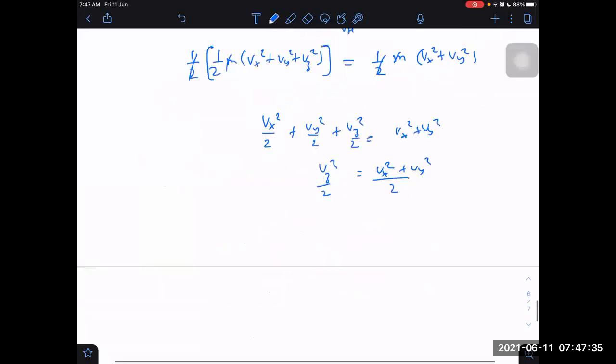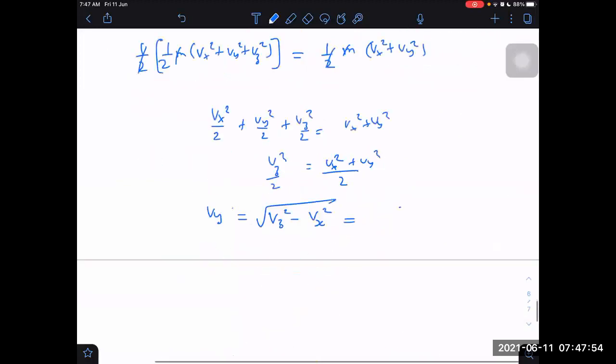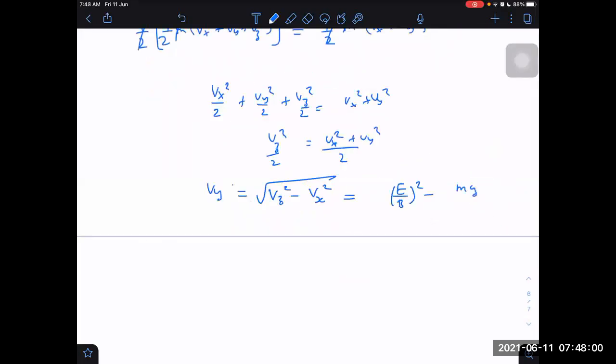Vy square I can write. It is equal to Vz square minus Vx square, under the root. What is that finally? What was Vz? Check it. E upon B. So Vy is the root of E upon B square minus MG by QB square.